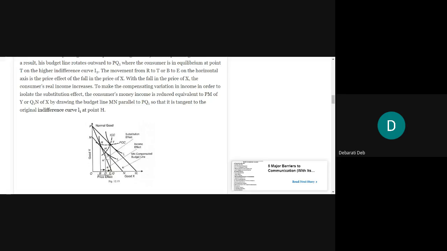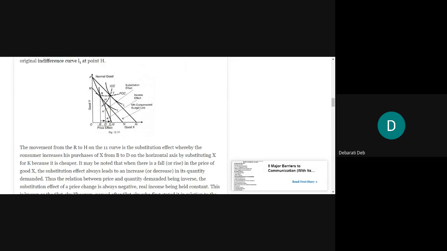So you will draw a new budget line MN, which will be parallel to the line PQ1, and it will touch the old indifference curve I1 at a point H. And from H again, we will draw a perpendicular line on the x-axis. Understood? The movement from R to H on the curve I1 is the substitution effect.